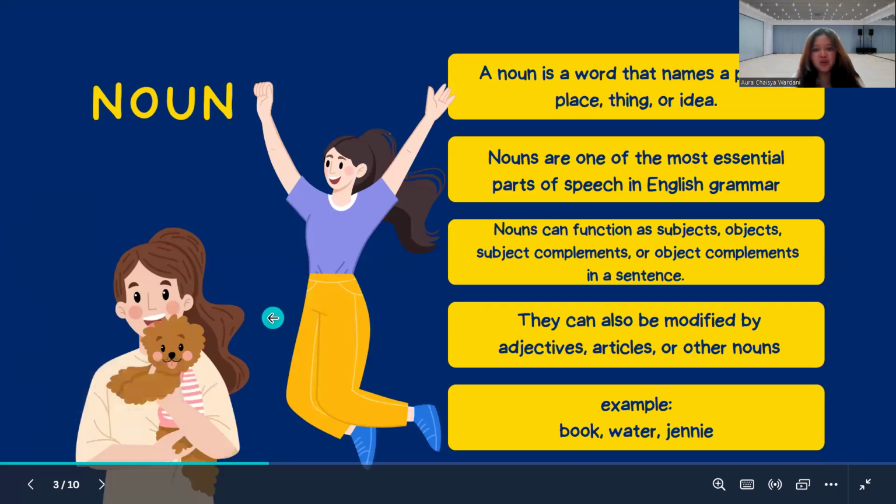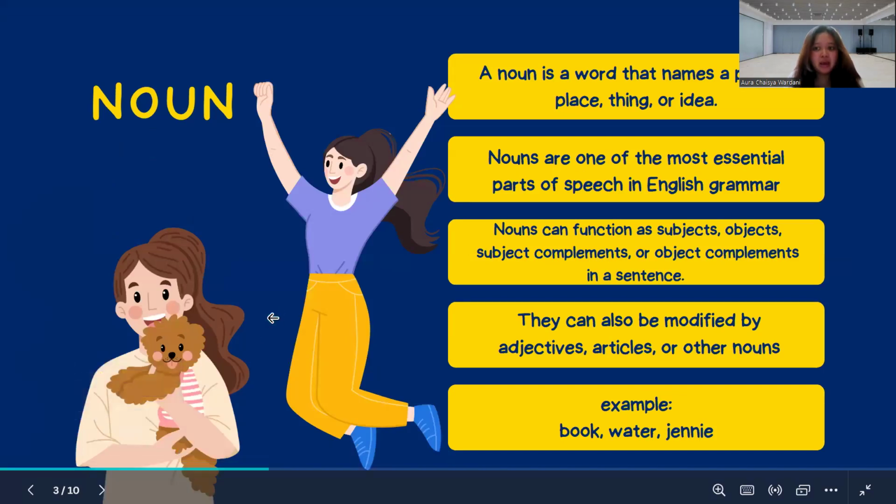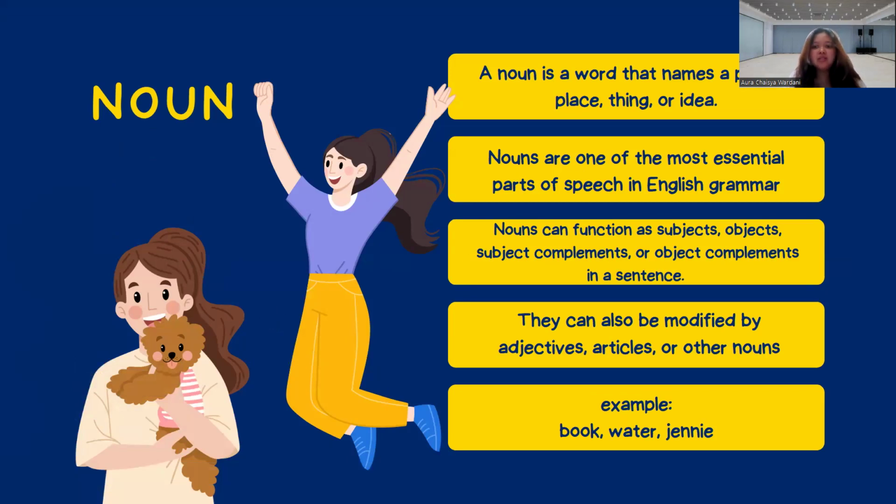The second is a noun. A noun is a word that names a person, place, thing, or idea. Nouns are one of the most essential parts of speech in English grammar. Nouns can function as subjects, objects, subject complements, or object complements in a sentence. They can also be modified by adjectives, articles, or other nouns.